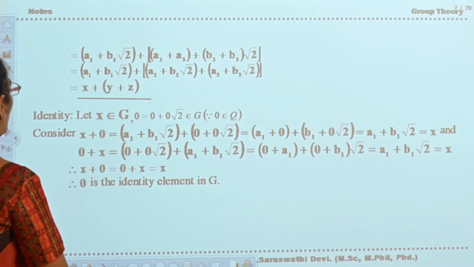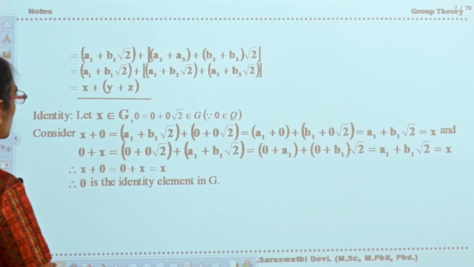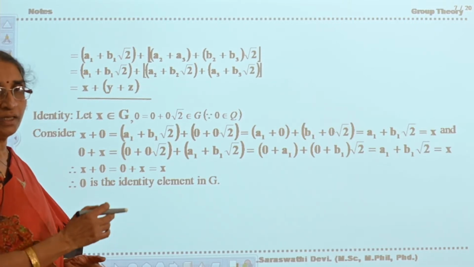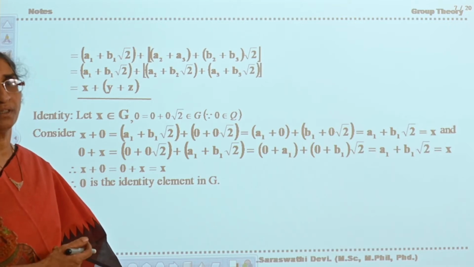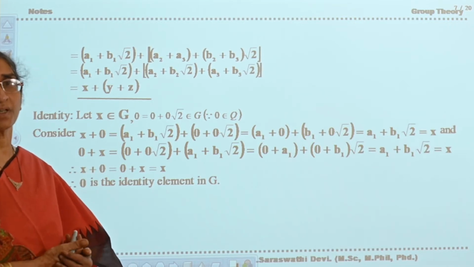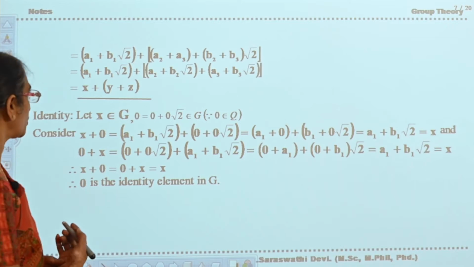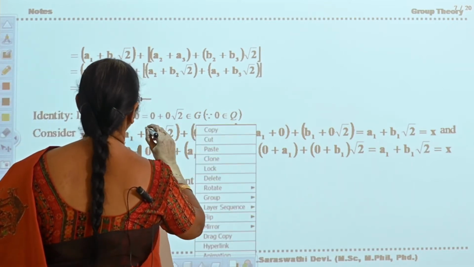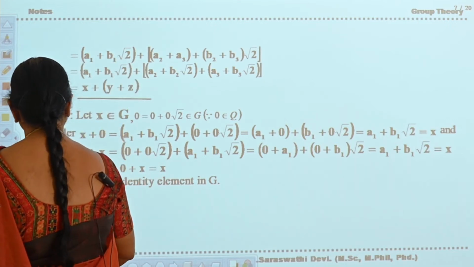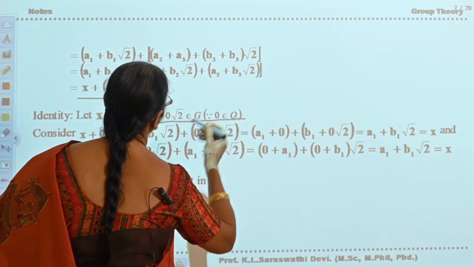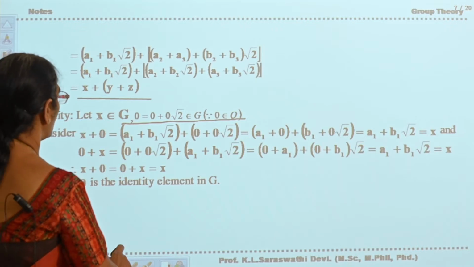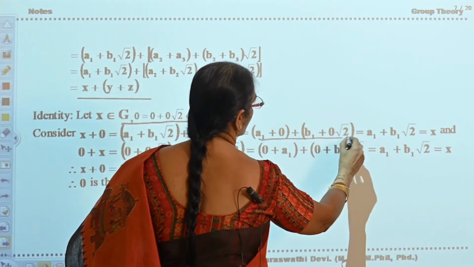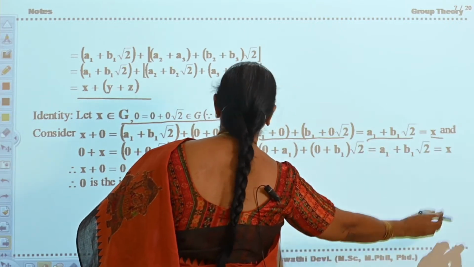Okay. Now identity. Let x belong to G, because 0 plus 0 root 2 you can take. 0 divided by anything is a rational number. Sorry, 0 by 1 or 0 by 2, like that. So you can take 0 plus 0 root 2, and this belongs to Q, and this belongs to Q. Therefore, x plus 0 is a1 plus 0, b1 plus 0 into root 2. This is a1 plus b1 root 2, which is equal to x.